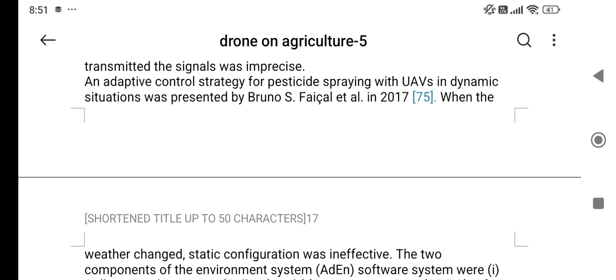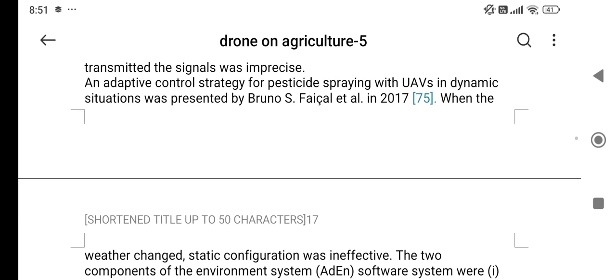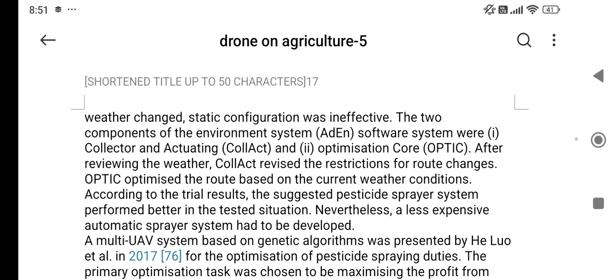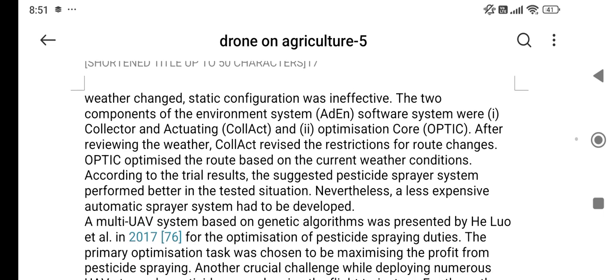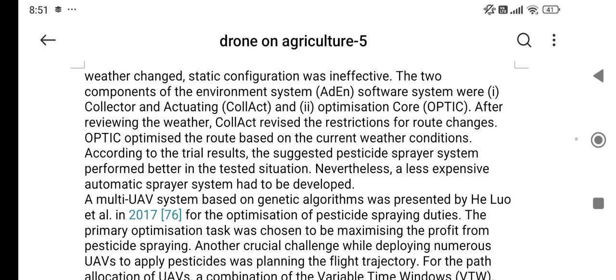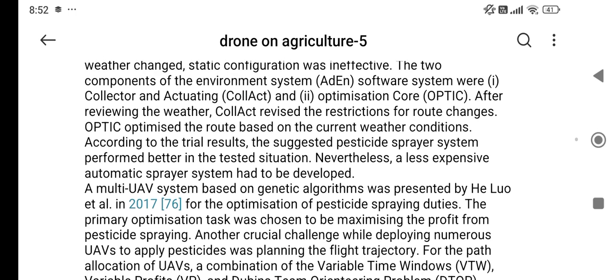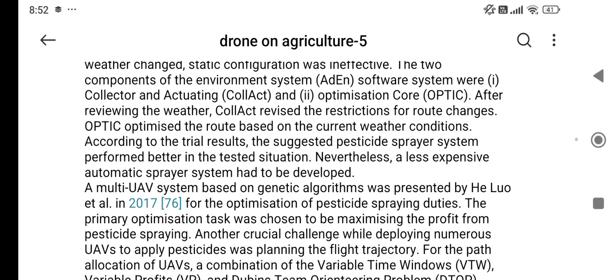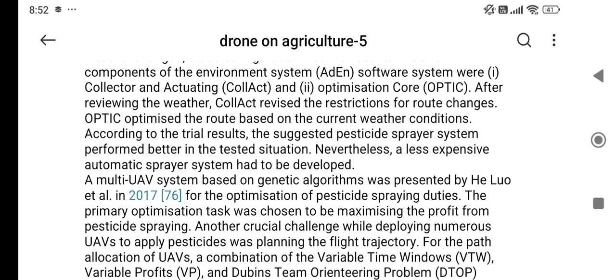In 2017, Bruno presented an adaptive control strategy for pesticide spraying with UAVs in dynamic situations. When the weather changed, static configuration was ineffective. The two components of the software system were the collector and actuating component, and second, the optimization core, OPTIC. After reviewing the weather, the actuator revised the restriction for route changes.